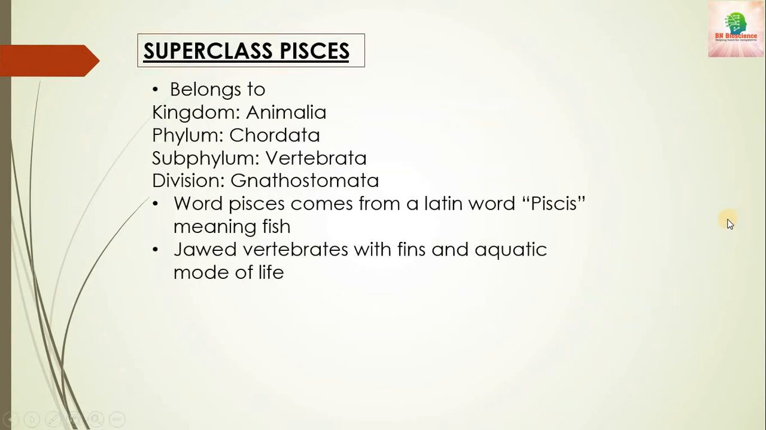Superclass Pisces. The members belong to kingdom Animalia, phylum Chordata, as they consist of all the primary chordate characters. Subphylum Vertebrata, as the notochord is replaced by the vertebral column. Division Gnathostomata, that means they have a true jaw. The word Pisces comes from a Latin word piscis, which means fish. So the members of this group have jaws, fins for their locomotion, and all have an aquatic mode of life.